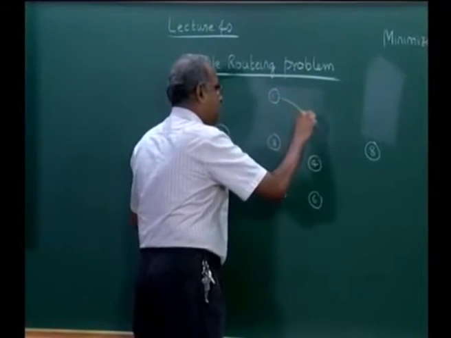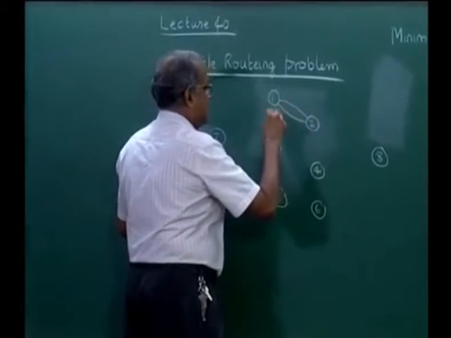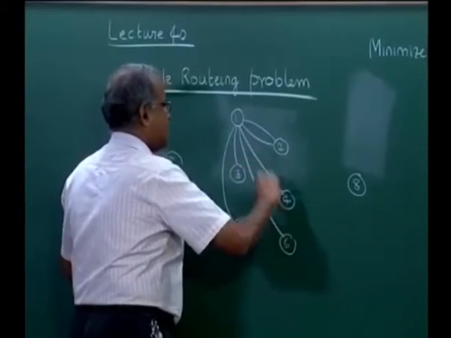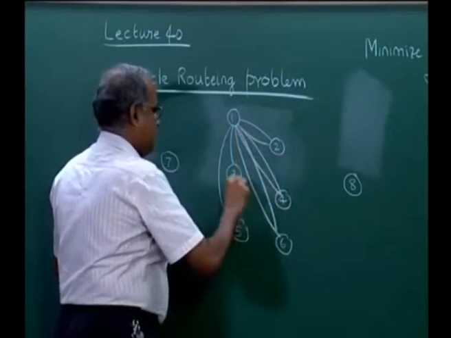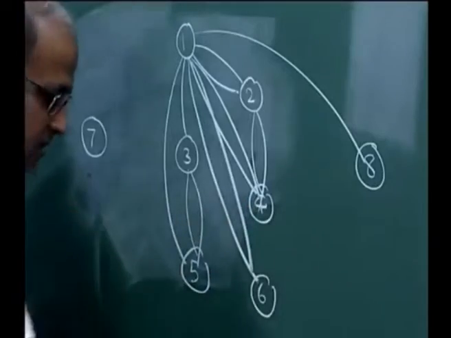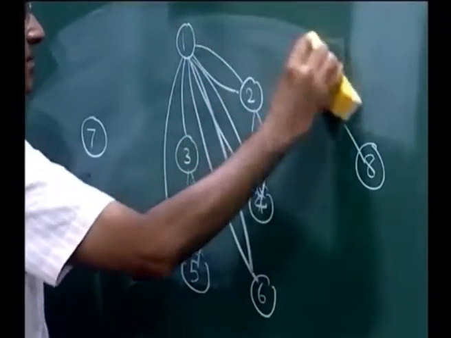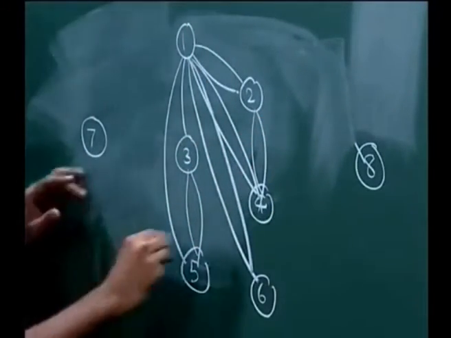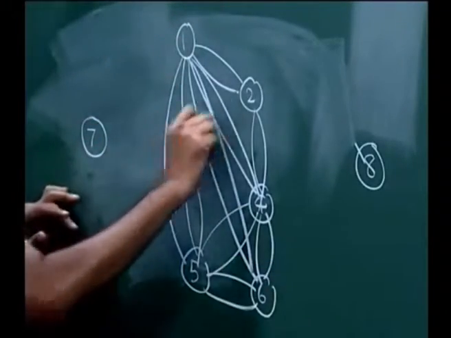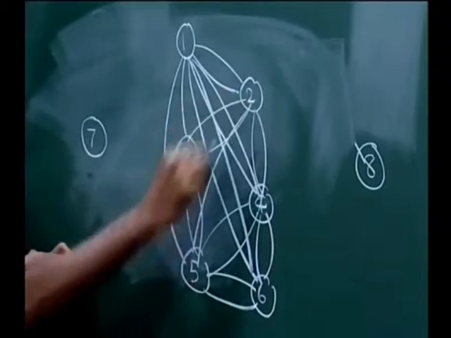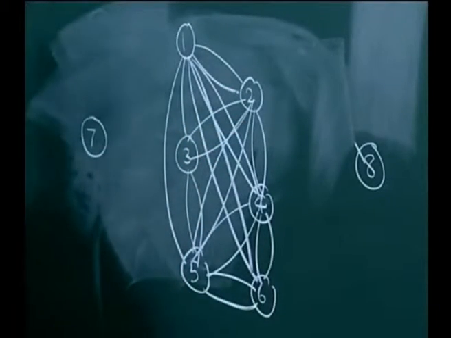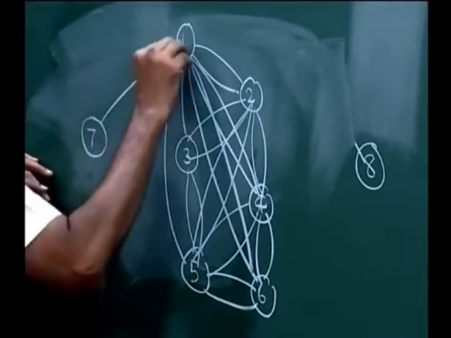Now, each of these 6 customers is connected to the others. So, there will be a 1 to 2, a 2 to 1, and then 1 to 3, 1 to 4, 1 to 5, 1 to 6, and then you will have these arcs. Each one is essentially connected to each of the others, so this will be complete, and so on. 2 and 5 will be connected. Like that, we connect all these 6, and then we complete the network by connecting 7.